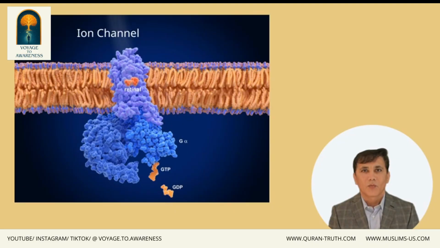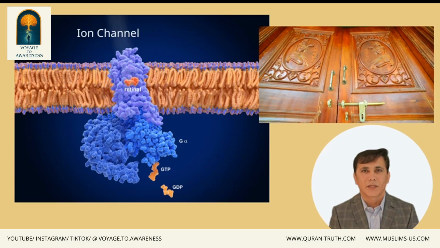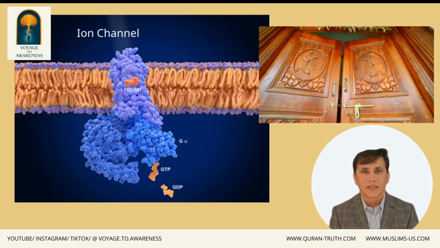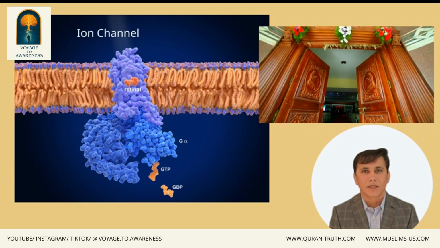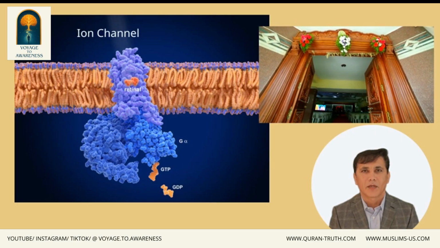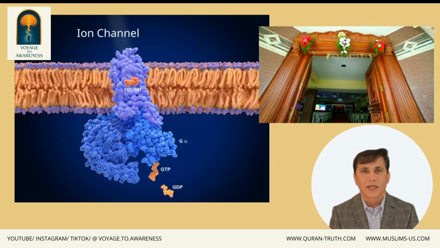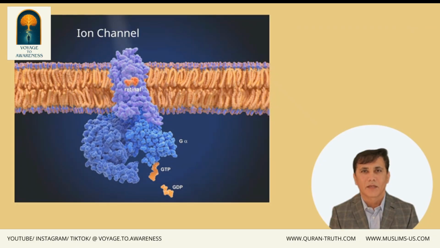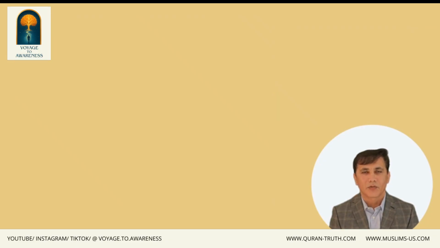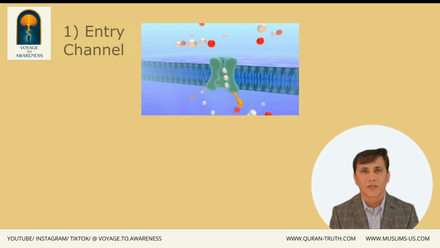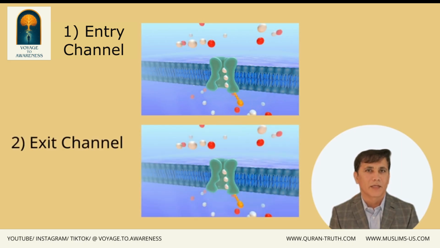On the retina cell walls, there are ion channels resembling gateways regulating the entry and exit of substances into and out of the cells. These channels act as gatekeepers, controlling what substances are allowed to enter or exit the cells. There are two categories of ion channels on the cell walls. The first category includes the entry channels, determining which substances are permitted to enter the cone and rod cells. The second category comprises the exit channels, responsible for the exit of chemical substances.